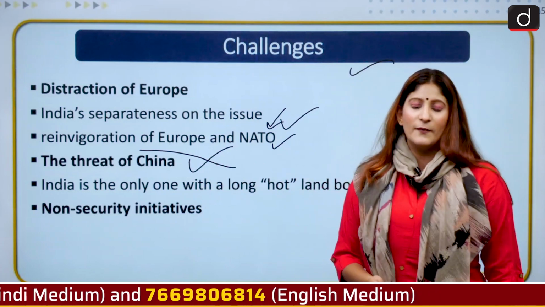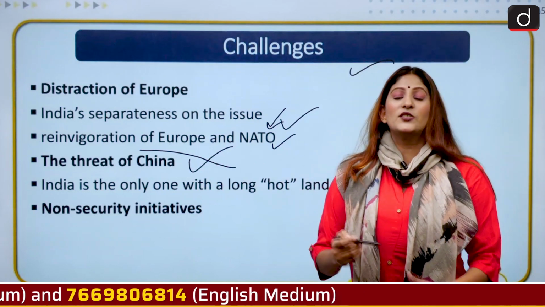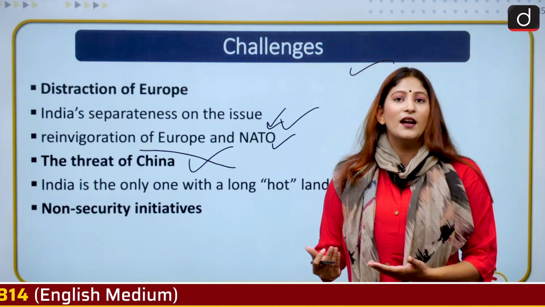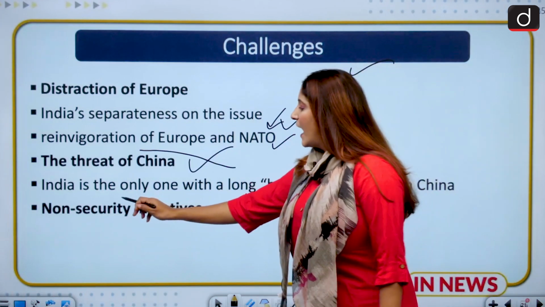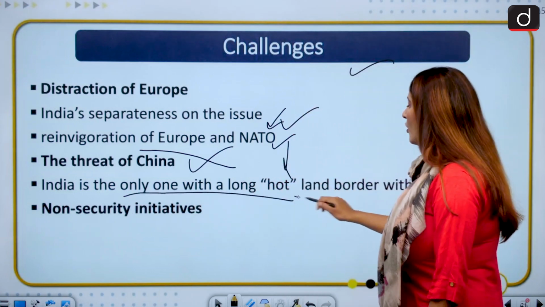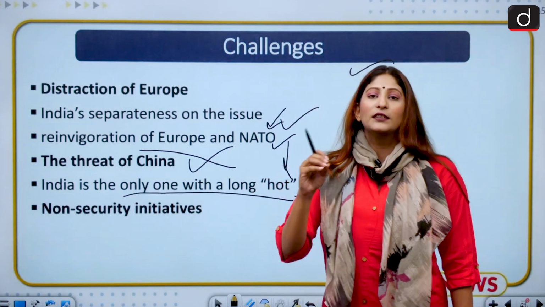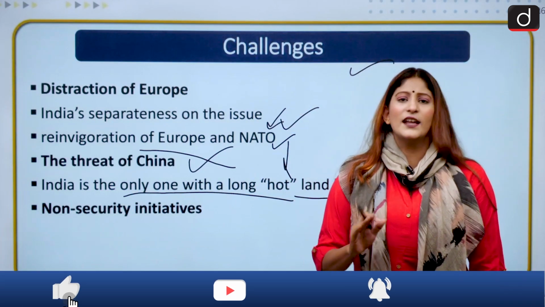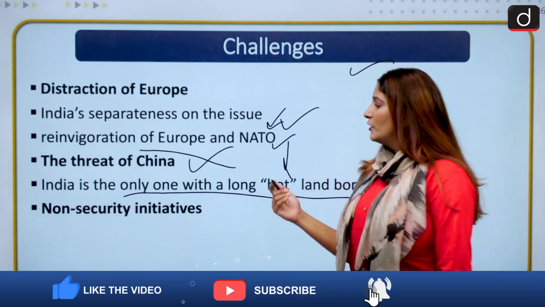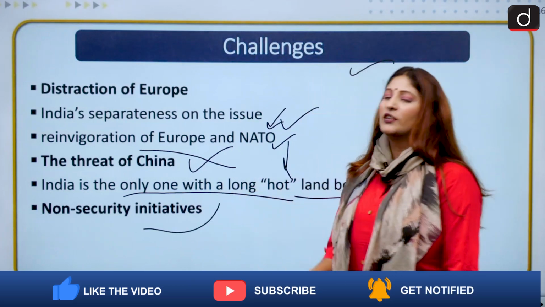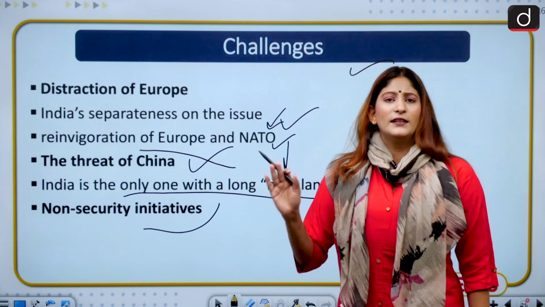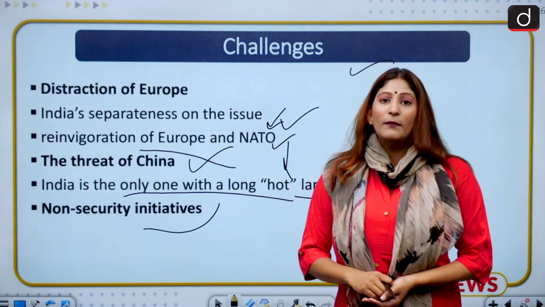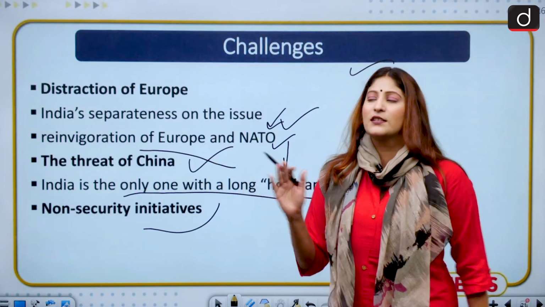There is a threat of China. Although China is not openly named, China has stated Quad to be an Asian NATO and anti-China alliance. So let's see. India is the only country with a long, hot land border with China, and that is the problem here. Because India has to keep a bilateral touch to the entire thing and not just keep it a multi-forum talk and rhetoric. Non-security initiatives have been taken other than terrorism and, you can say, cyber security. But if we talk about an alliance which is military in nature, Quad is not so.